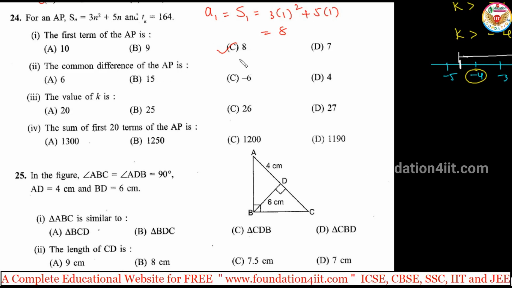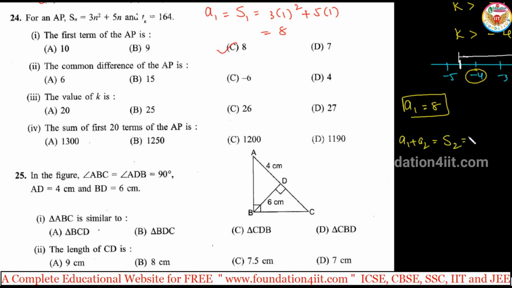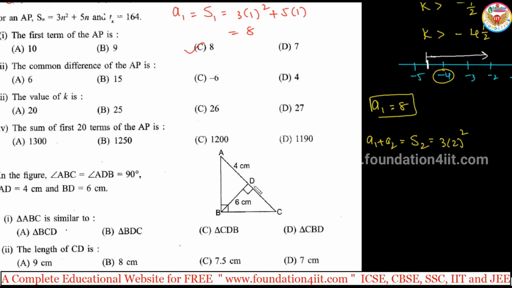If you want the common difference, we need to find S2 first. A1 we got is 8. A1 plus A2, the sum of the first two terms, is S2. So 3 into 2 square plus 5 into 2, because Sn is 3n square plus 5n. 2 square is 4, 4 times 3 is 12, plus 10, that's 22, the sum of the first two terms.